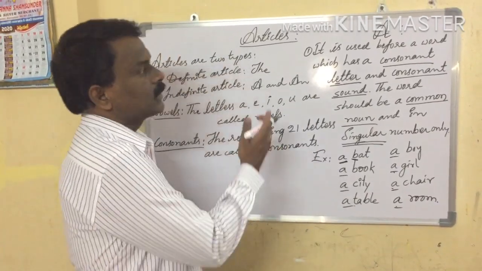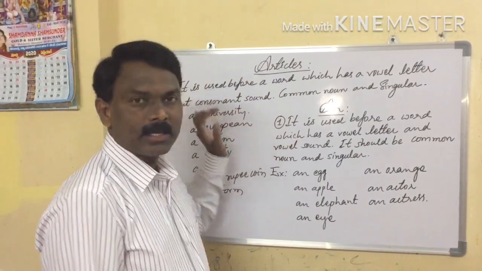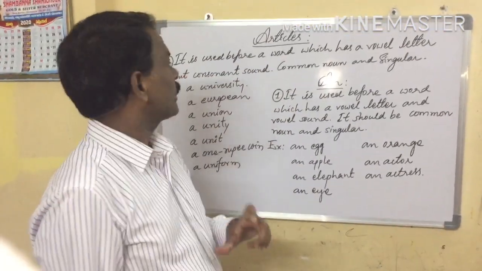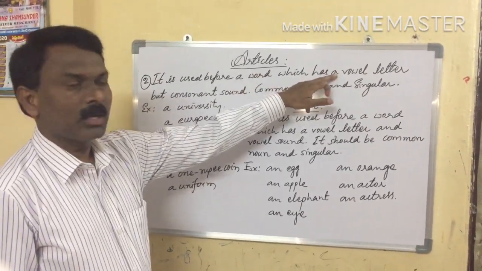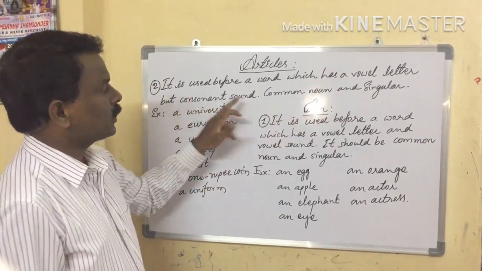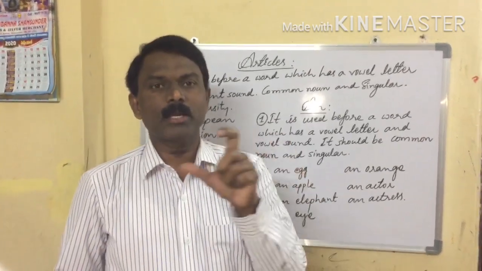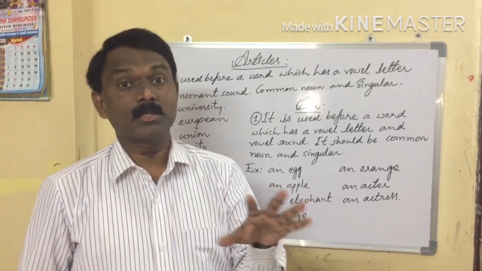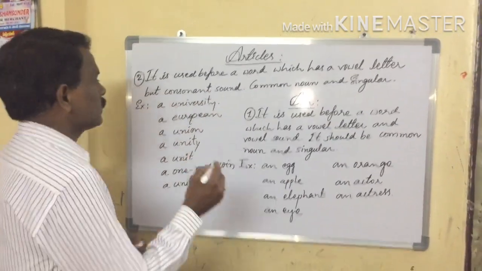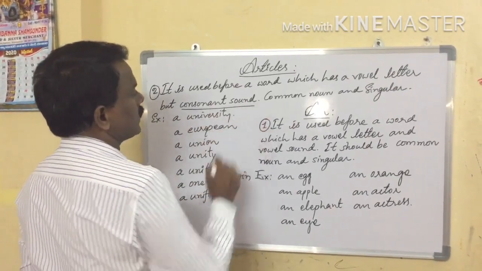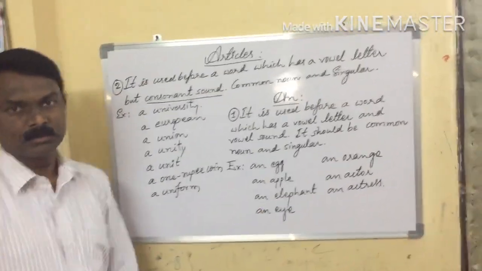Okay, next, second rule for "a". What is the second rule? It is used before a word which has a vowel letter but a consonant sound. Sound is the most important to take articles, not letters. Based on sounds we can use articles. So here, consonant sound.